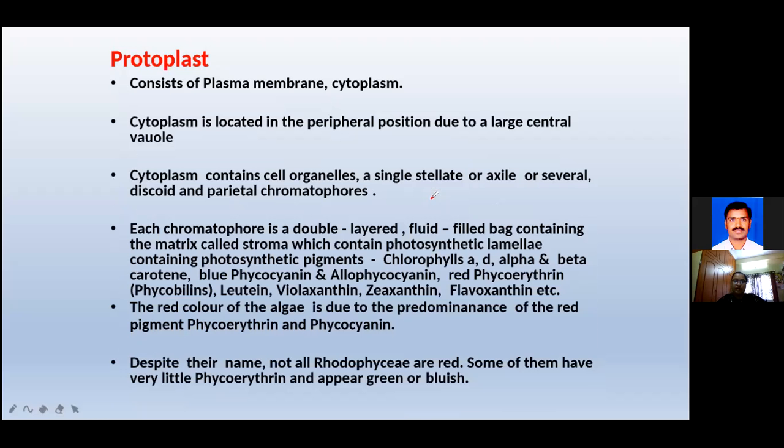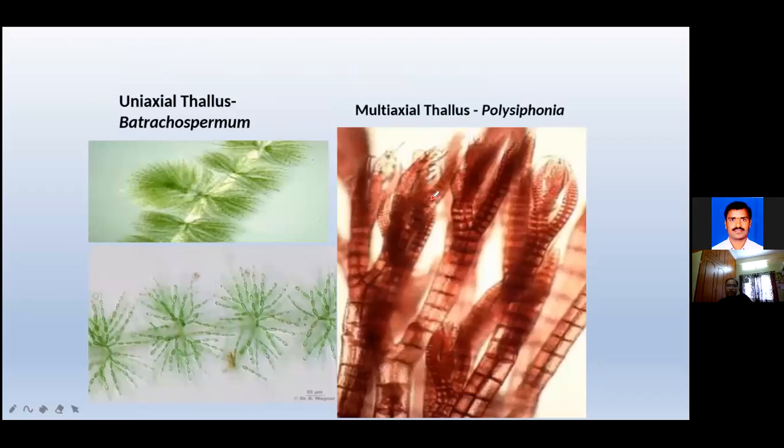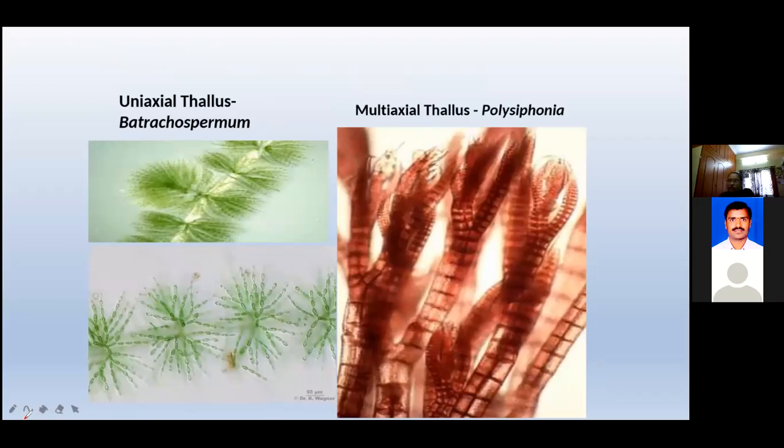See here. This is the Polysiphonia, not green color, girls. The green one is freshwater. Freshwater is always green color. Red color is the Polysiphonia. Yes, girls? Tell me. Yes, ma'am. See here, ma. What is the structure I told you, no? In the species, a tube-like plant body structure is there. That's why this is Polysiphonia.